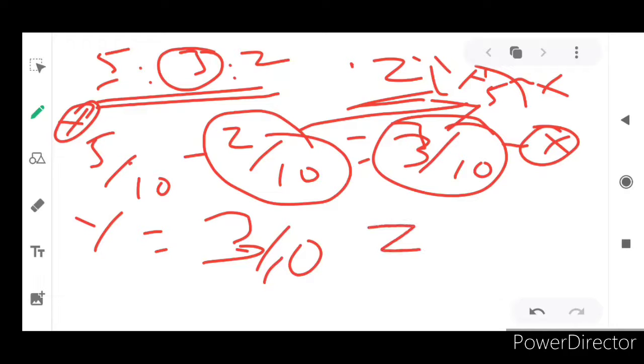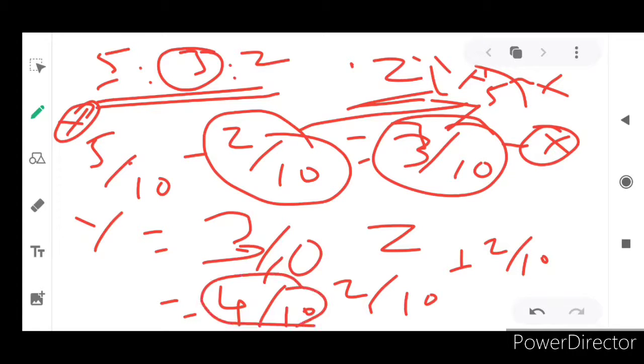And for the other partner, Z's share of profit: already he holds 2/10. Now again he gets 2/10 from X. So 2/10 plus 2/10, totally 4/10 is held by Z. So the new profit sharing ratio of X is 3/10, for Y it is 3/10, and for Z it is 4/10. I hope you understand. Thus the new profit sharing ratio of X, Y, Z is 3:3:4, isn't it?